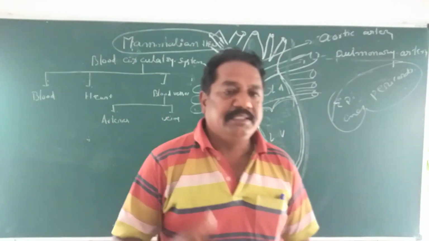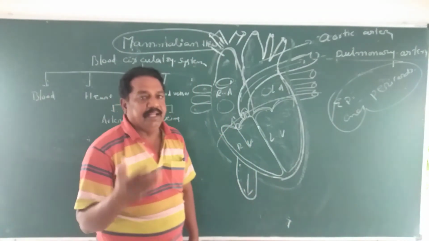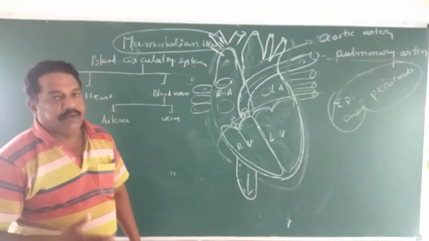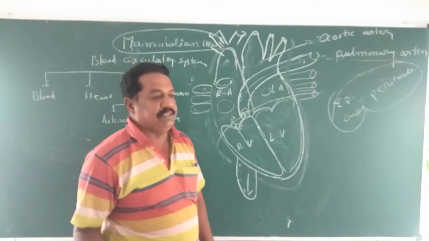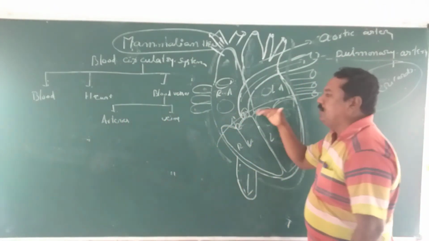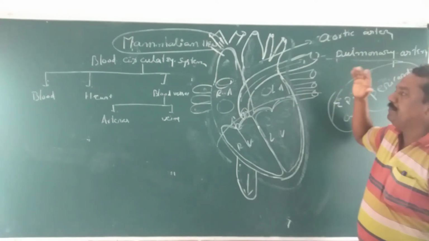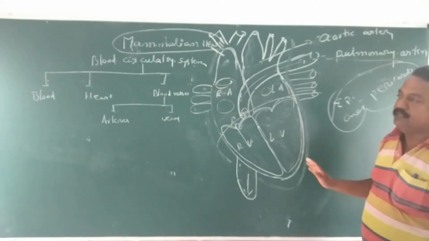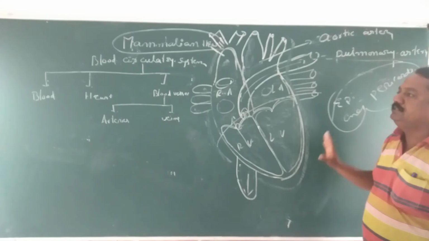This takes place continuously and rhythmically, up to the death of the animal, systole and diastole continuously taking place. That is why blood is always collected from different parts of the animal body to the heart, and supplied from the heart to different parts of the body, continuously. Like that, the mammalian heart works.